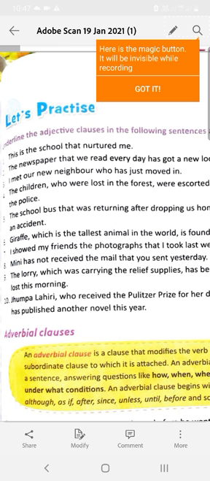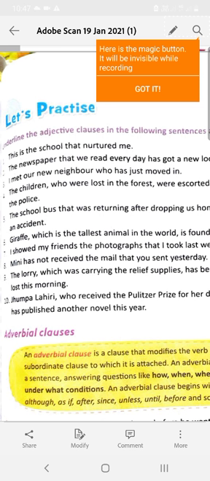a subordinate adjective clause, and this says about the photographs. Minnie has not received the mail that you sent yesterday. That you sent yesterday is describing the mail. So here that you sent yesterday is the subordinate adjective clause and mail is the noun. The lorry which was carrying the relief supplies says about the lorry. So this part, which was carrying the relief supplies, is a subordinate adjective clause and the lorry is the noun.